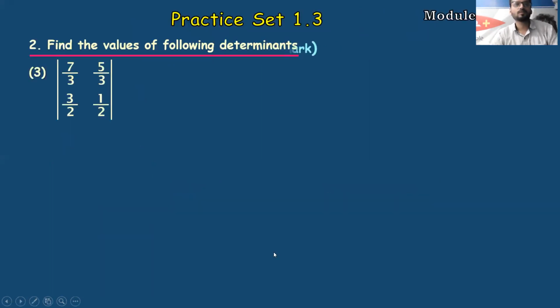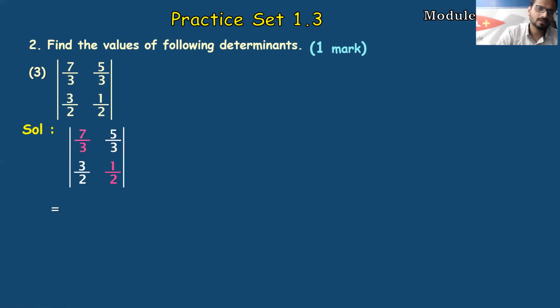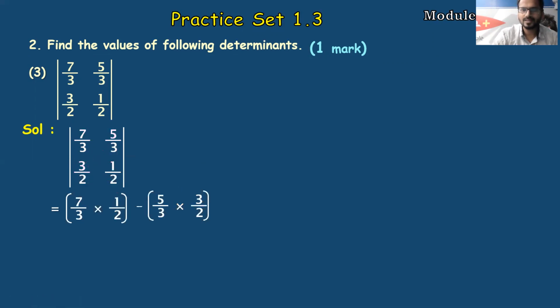Okay? Sure. So this question is asked many times in many papers. That's why we have taken this question. In this, there's an integer. So let's start. Diagonally we'll be multiplying 7 by 3 into 1 by 2 in one bracket, minus 5 by 3 into 3 by 2 in the second bracket.